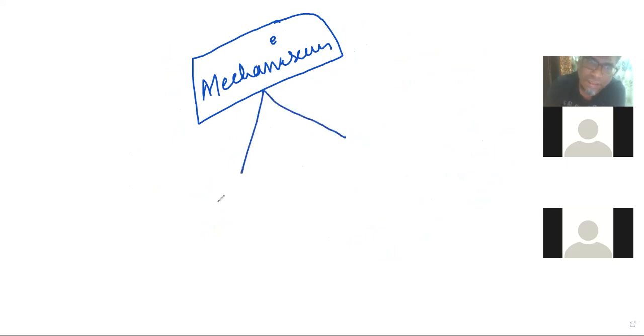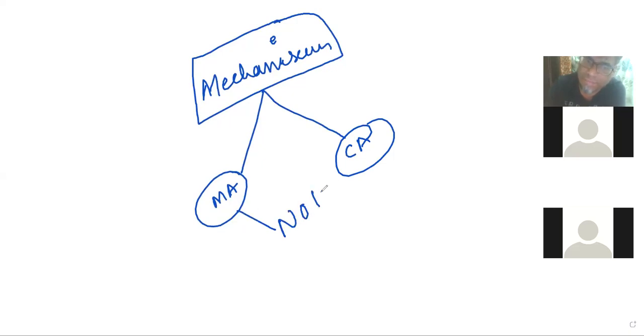So the mechanism of accounting for a manual accounting system or for a computerized accounting system is not the same. So how will the mechanism differ from a manual accounting system to a computerized accounting system? That is our topic today.